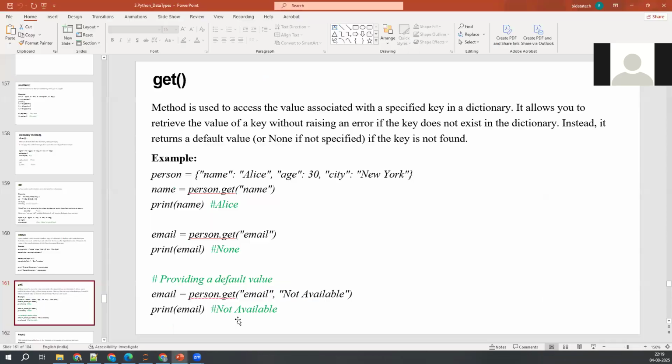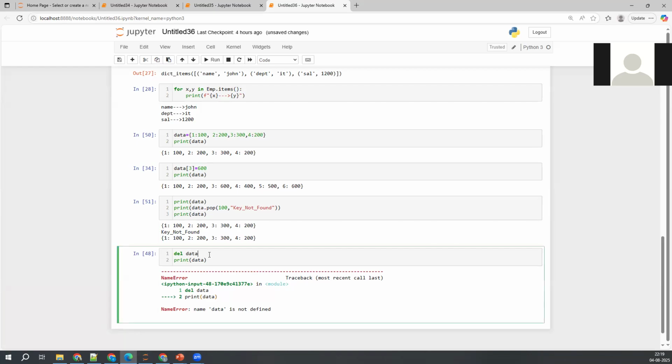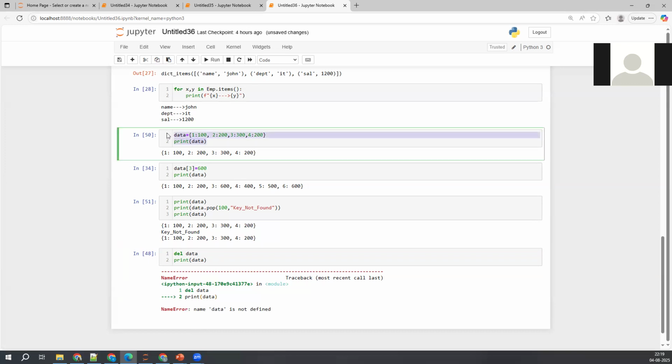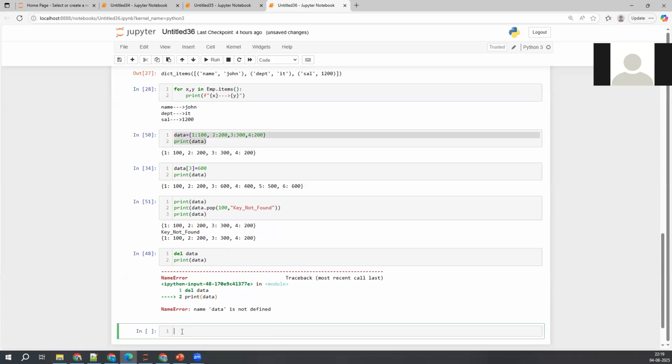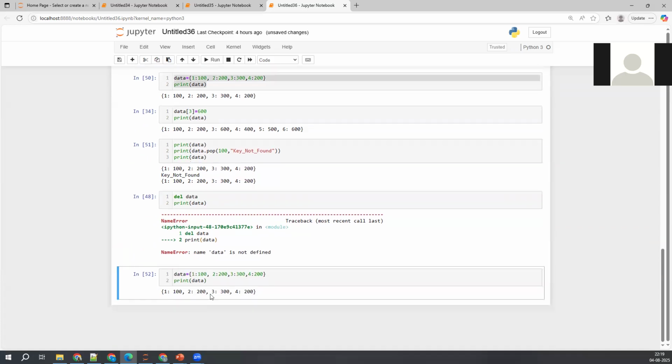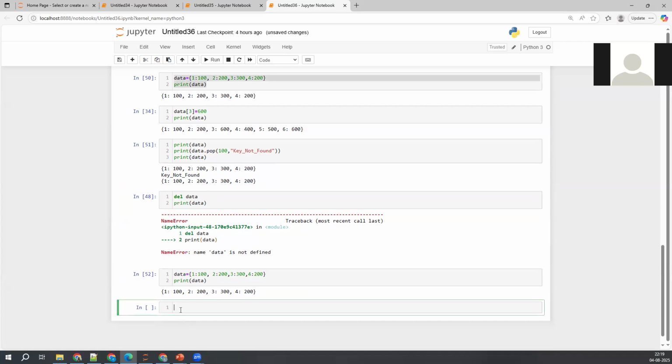Moving on. The next one is very important. I told you already, if you want to access a particular value or element, you have to access it using its key, right? So we have one more predefined function, guys. Let me take the same dictionary I created here and execute this. Now what I am trying to do is data dot get of that key, which we can also pass here. I'm trying to give one here.